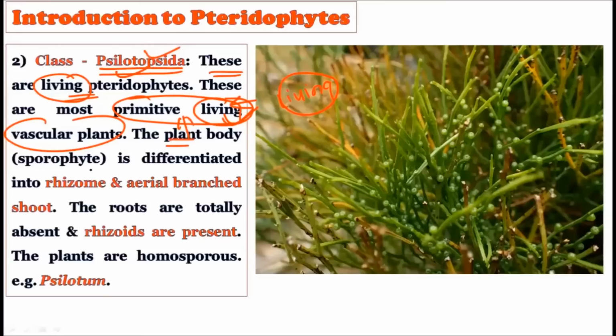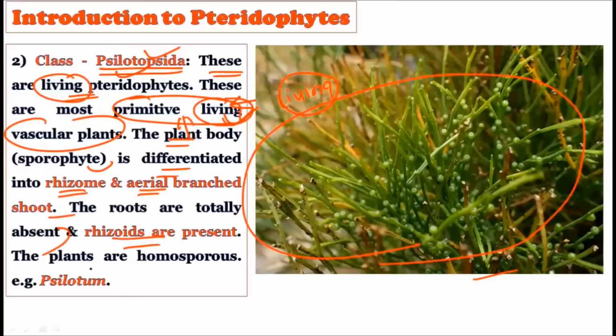Now the plant body, that is the sporophyte, is differentiated into the rhizome and the aerial branch shoot. So only the rhizome is present and aerial branching is there. The roots are totally absent while the rhizoids are present. The plants are homosporous. So all the characteristics match the Rhynia group, right? All these characteristics were found similar in Rhynia, but Rhynia is now an extinct species, while Coelotum is the living species. This plant belongs to the Coelotum.